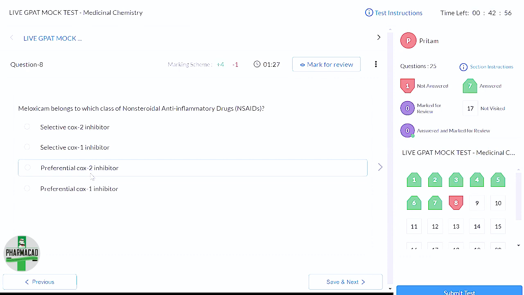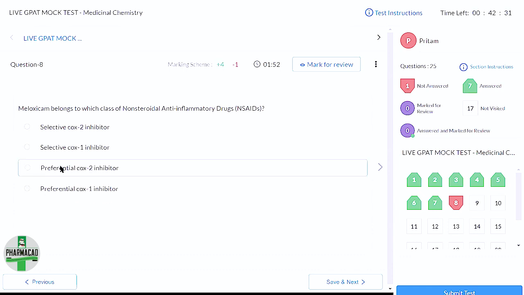So now preferential COX-2 and preferential COX-1 are left. Preferential COX-1 does not occur. It can be a preferential COX-2 inhibitor. So the remaining option is preferential COX-2 inhibitor, which is actually the correct answer. Meloxicam and nimesulide are the two NSAIDs which preferentially inhibit the COX-2 enzyme more than COX-1.